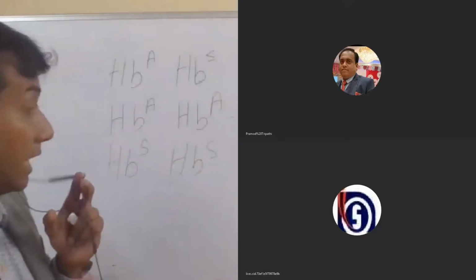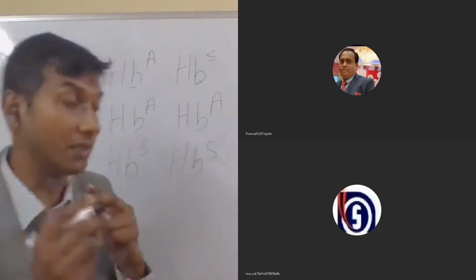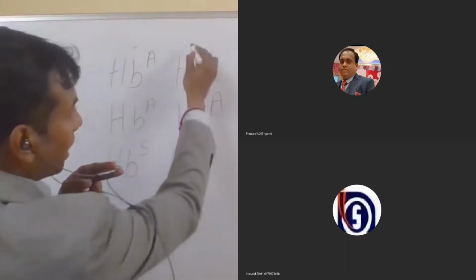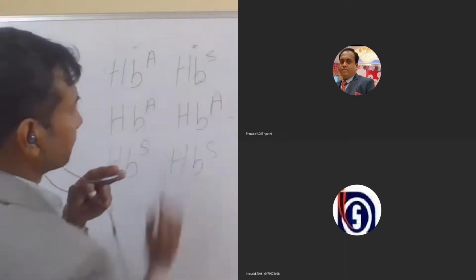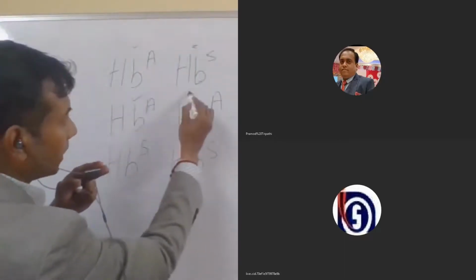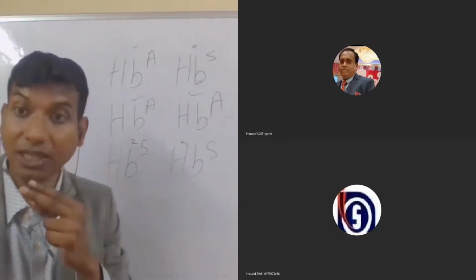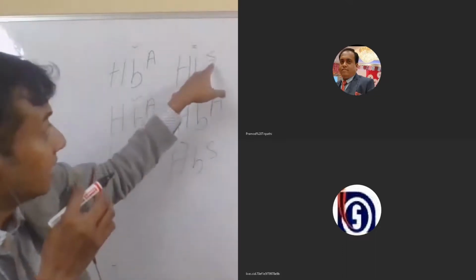So, as I have told, it is autosomal recessive. That means here one is normal and the other one is defective. Here both are normal, and here both are defective. As it is a recessive one, in this case also we won't see sickle cell anemia in the individual.